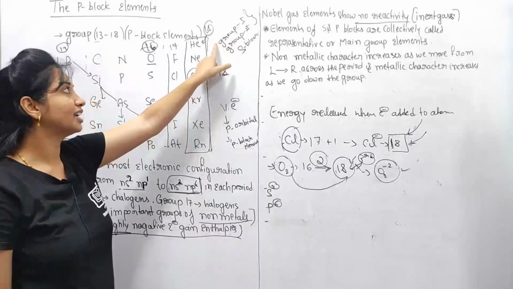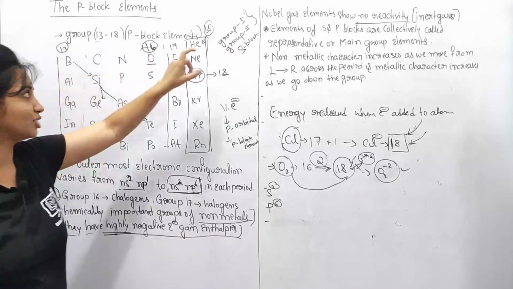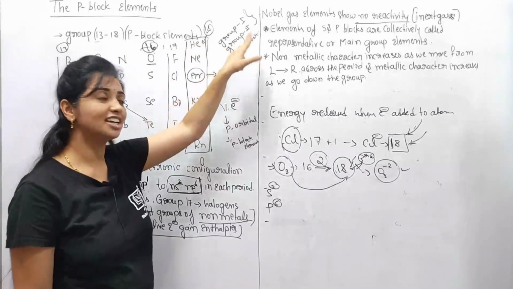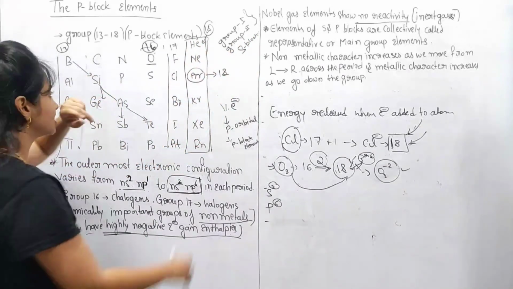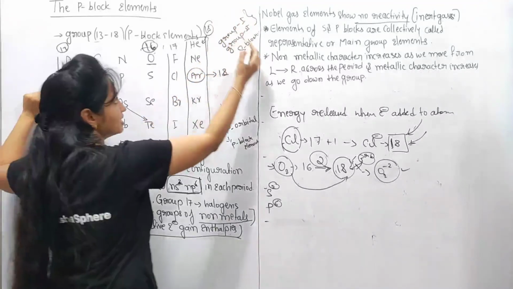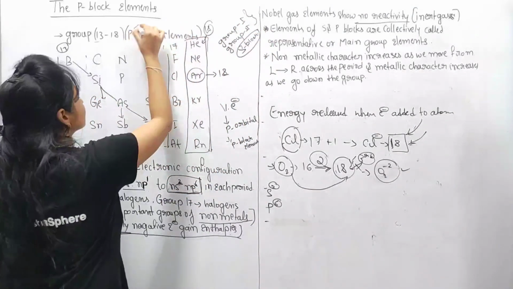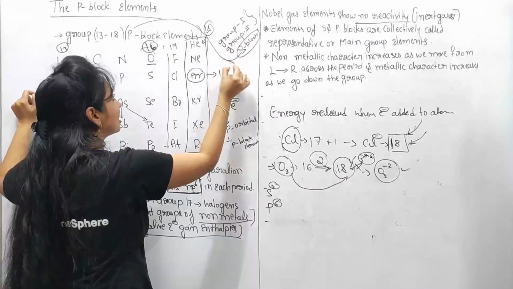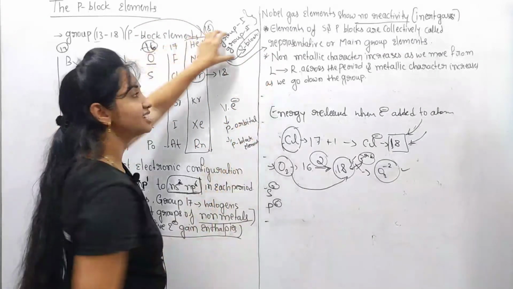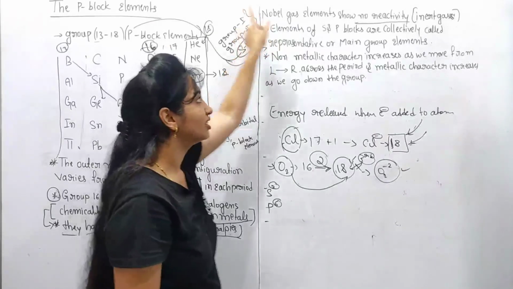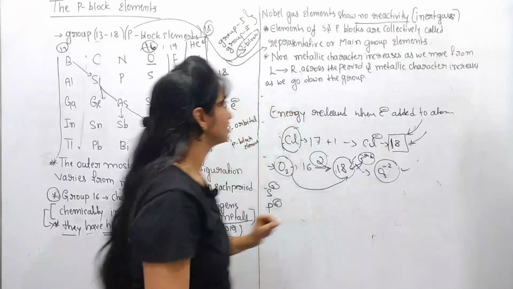So group 1 and group 2 elements are called s block elements. These s block elements and these p block elements are collectively called representative elements or main group elements.